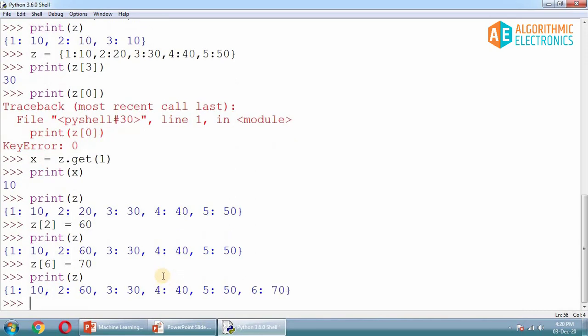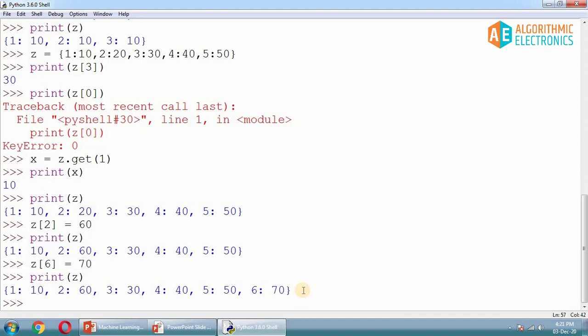So you see the result. 1 with 10, 2 with 60 and so on, and one more key is added, 6, and its value is 70, which we assigned here. So this is how you can add an extra element inside the dictionary.